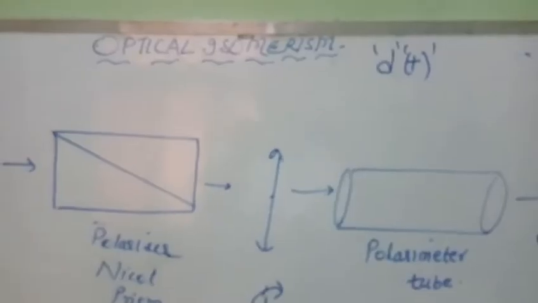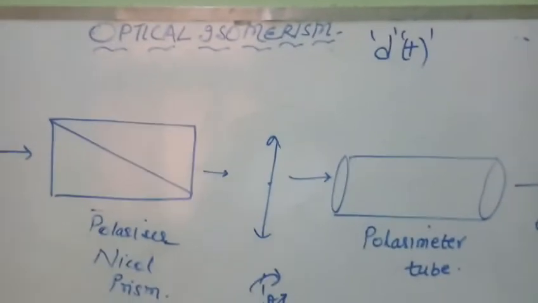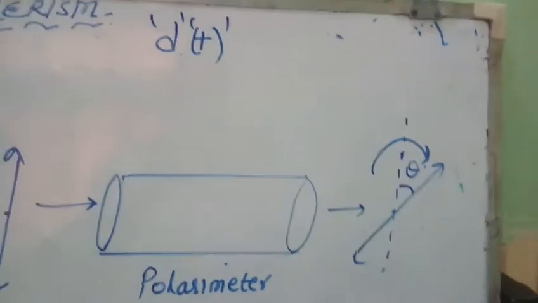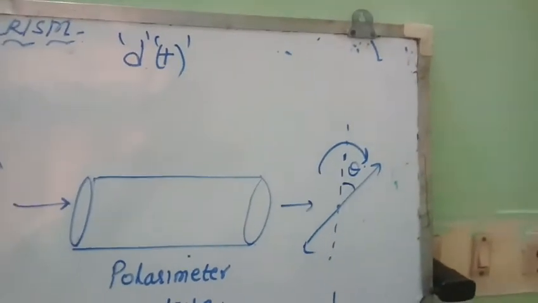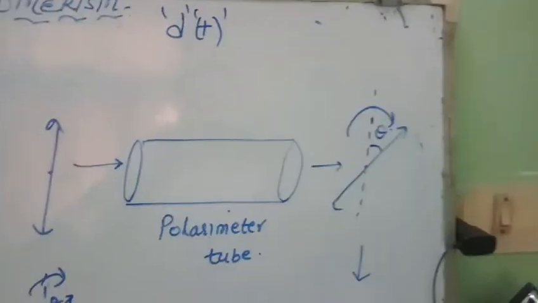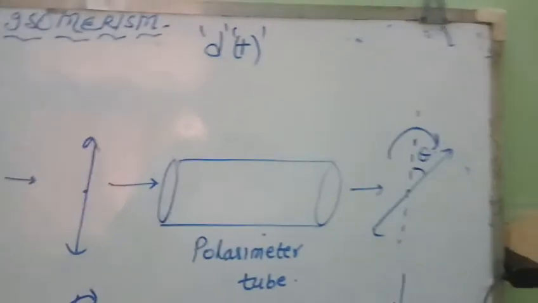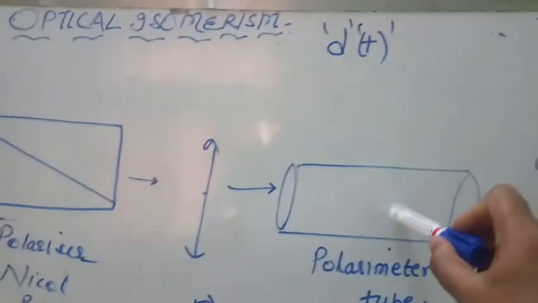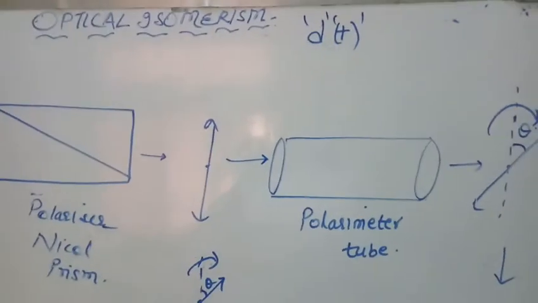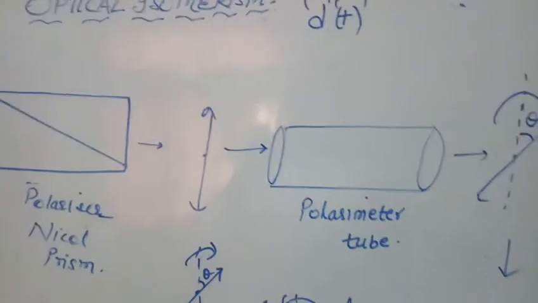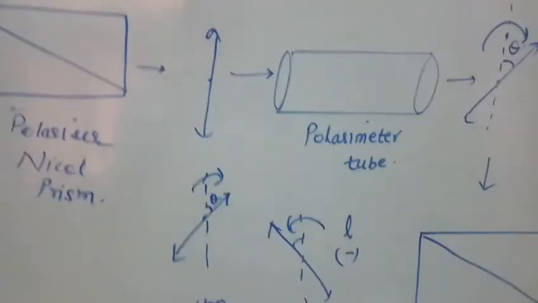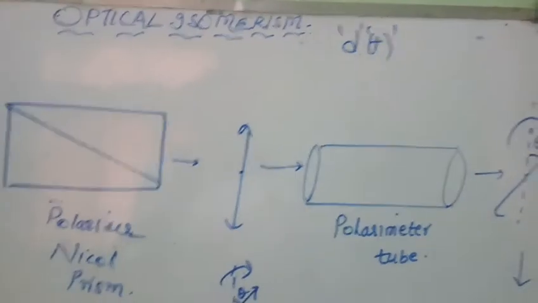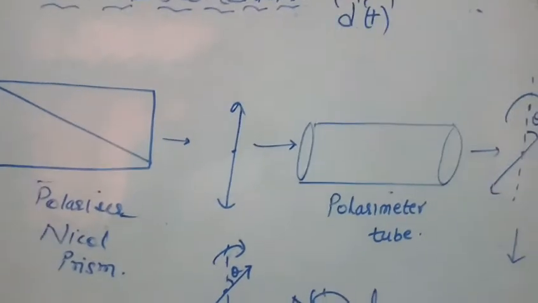Understood? Now as I have told you, the more the angle of rotation, the more this theta is, the more will be the optical activity. Now how will you measure the angle of rotation? Because for different compounds the angle of rotation may vary, and it may also vary based on the concentration of the solution you are taking inside the polarimeter tube. So we have to fix one standard concentration, and the length of this polarimeter tube should also be constant. For this we take a monochromatic light.